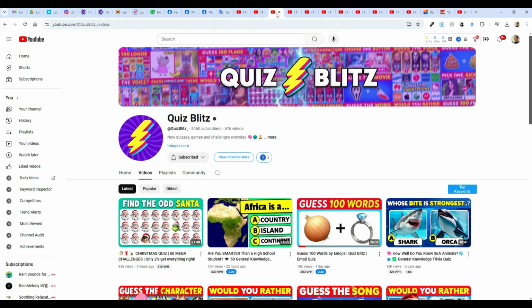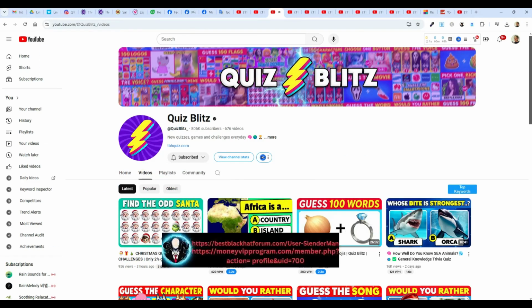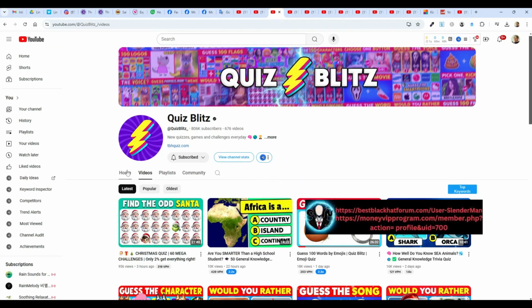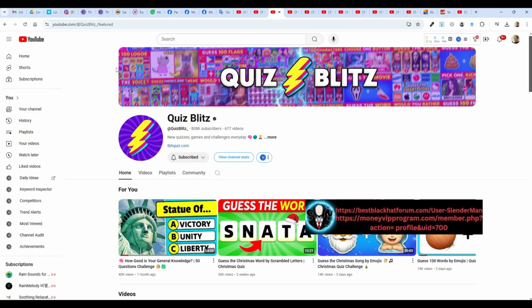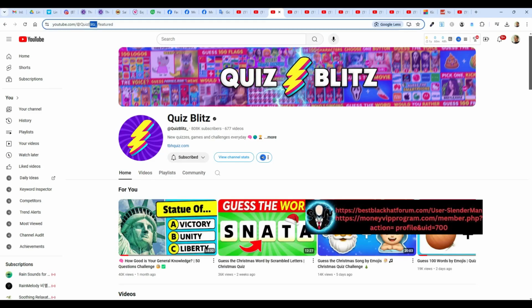And if I go through some of the other ones that have been open, like Quiz Blitz, very big quiz site, but you might see here there's no spaces and it actually ends with an underscore. So these are the parts that you want to know. And even if I were to go to the Home tab on these, I think up here you would see part of the name as well.